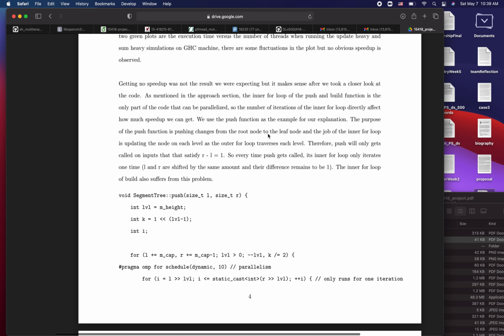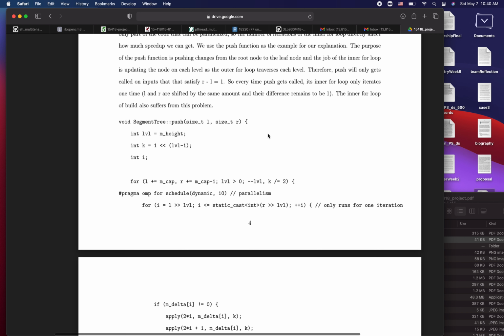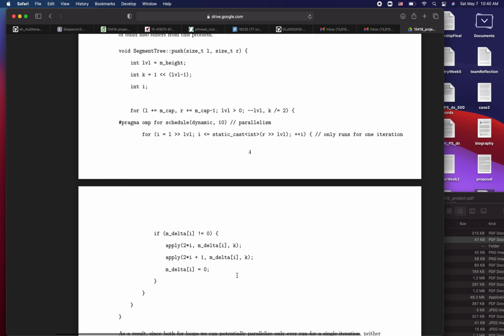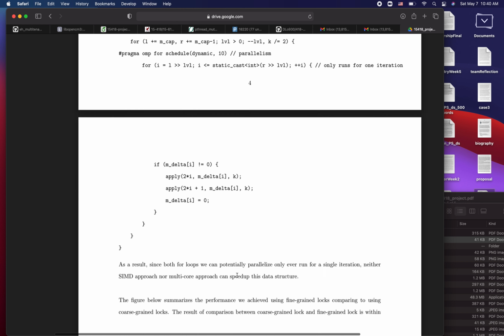Since we originally designed push and build functions to operate on arbitrary range, but in the actual implementation, push and build are only called on range that are equal to 1, which means the inner for loop we are trying to parallelize here will only ever loop for one iteration in our implementation, which is why parallelism using both SIMD and multi-core didn't help at all.